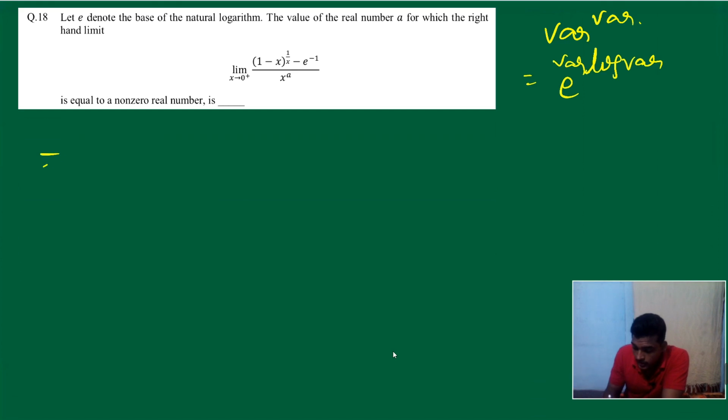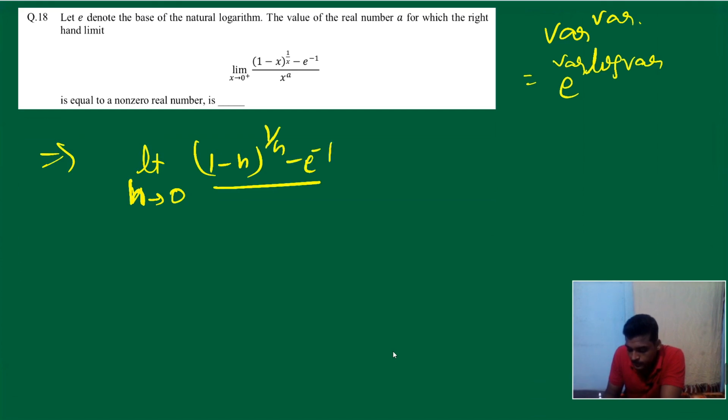Now the limit extends to 0 plus, it means we can write 0 as well. If you put 0 plus h, and suppose this is h, it is (1 minus h) raised to 1 by h, e raised to minus 1, like that. No problem. Now what is this? Variable raised to variable. Can I write this like this? e raised to ln(1 minus h) upon h. Of course we can write this, so write it down. So it is nothing but e raised to